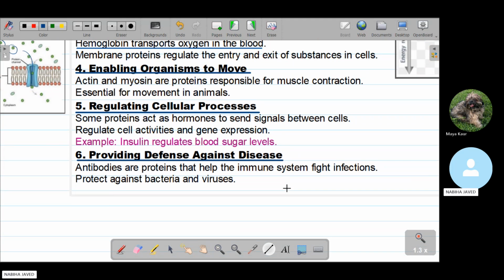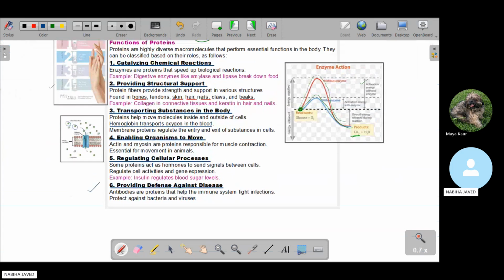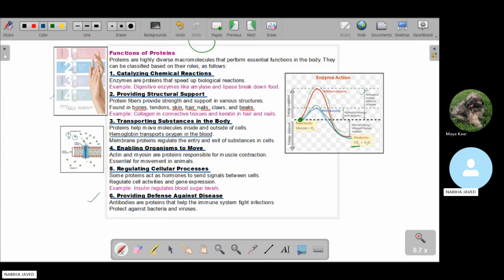The last one is that it provides defense against disease. This is very important. Proteins have a defense system against diseases. Antibodies are proteins that help the immune system fight infections, and they protect against bacteria and viruses. So these are all the functions of the proteins.